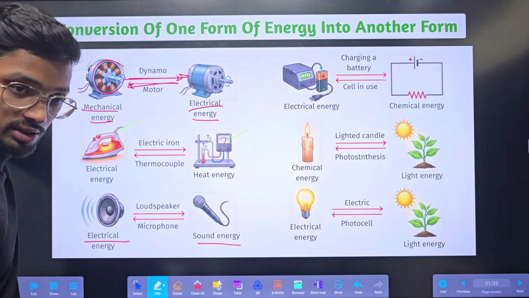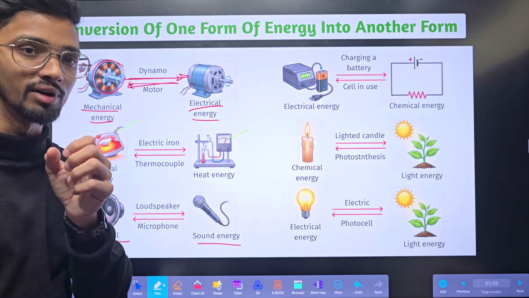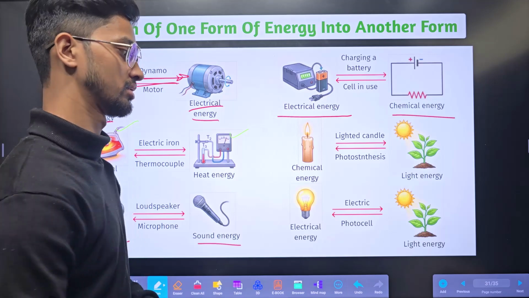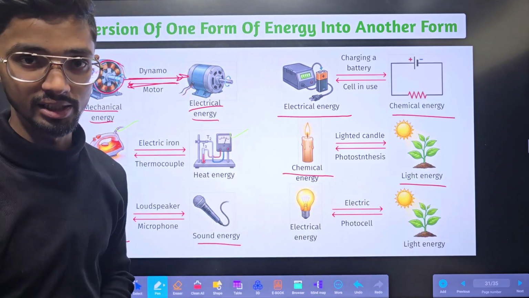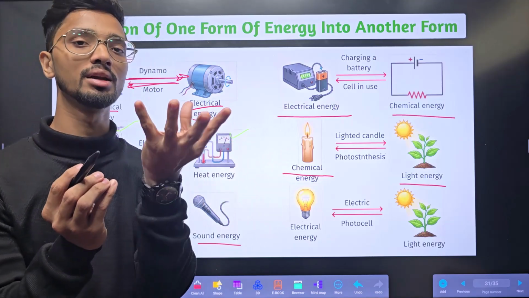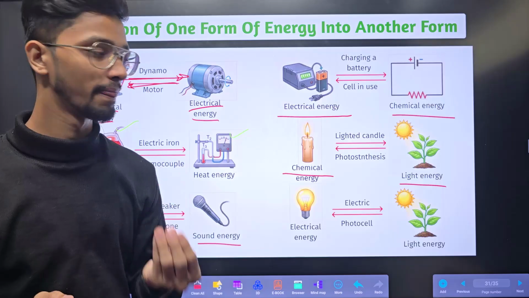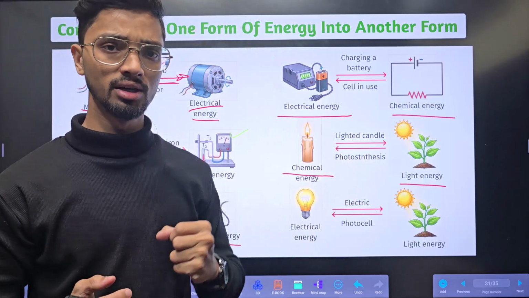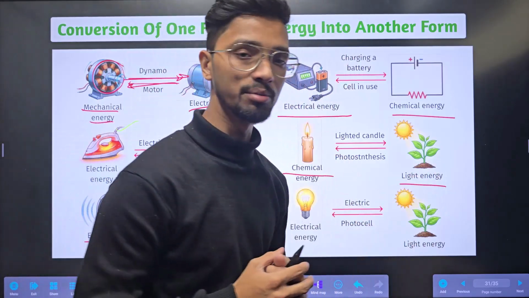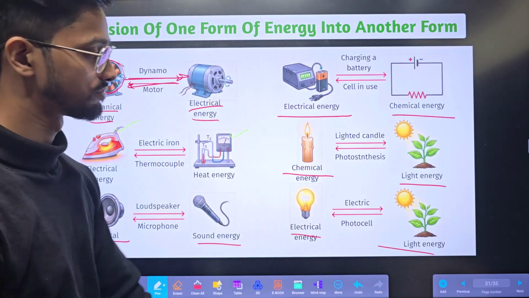Next, electrical energy to sound energy, like a loudspeaker, where the microphone is connected and we speak in the mic. Next, electrical energy to chemical energy, the cells or the batteries. Chemical energy into light energy: the chemicals in the candle undergo combustion, so that's why there will be light produced there. And light energy due to the sun as well. The sun falls on a tree or any leafy part, and photosynthesis occurs there. Next, electrical energy to light energy.